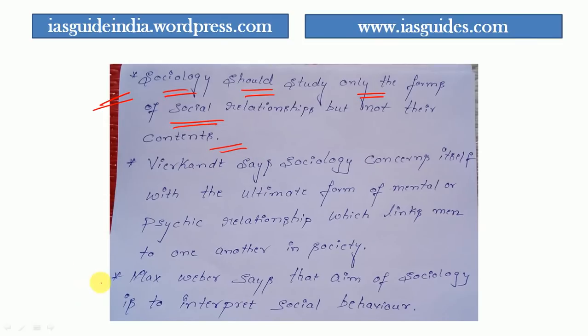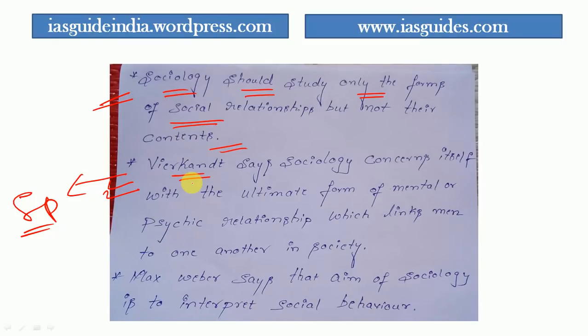Let us see what other thinkers have said about the specialist school. They are all subscribers of the specialist school. First, Vierkandt. He says that sociology concerns itself with the ultimate form of mental or psychic relationship which links man to one another in society. Sociology is a certain kind of mental and psychic relationship between two individuals, or between one individual and various individuals in society.